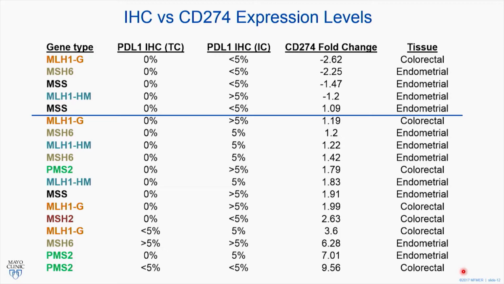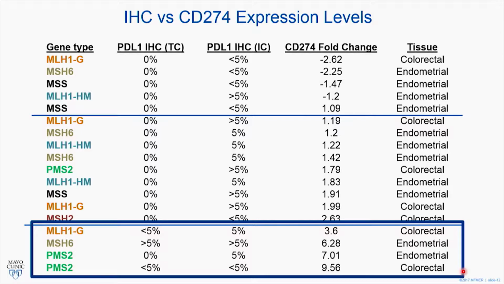Right around 1, if you come to this group, all of these cases with the exception of 1 case in this cohort show 5 or greater than 5%. So you can see that the CD274 fold change is just increasing with this. And then the last group I'll bring your attention to is this one down here. You can see this is where the tumor cells start to stain, and this is where we have our highest levels of CD274 expression, going from a jump of about 2.6 to 3.6 all the way up to 9.56.